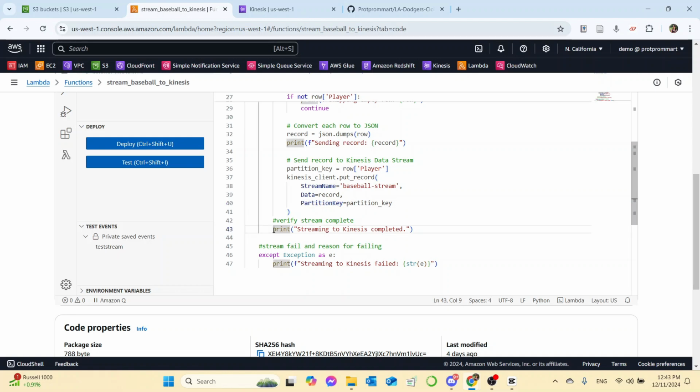After this process is done, it's going to print streaming to Kinesis completed in CloudWatch. If not, it is going to tell me what the problem is and print streaming to Kinesis failed.